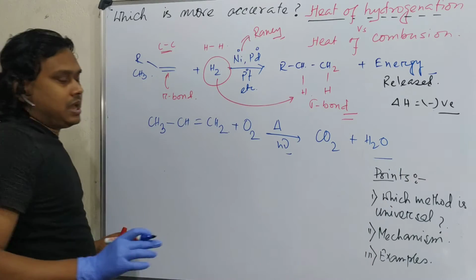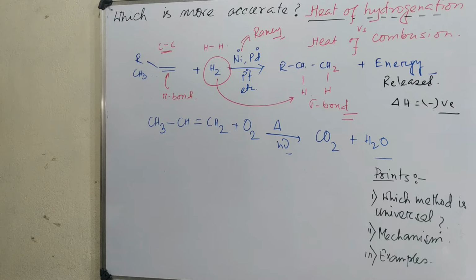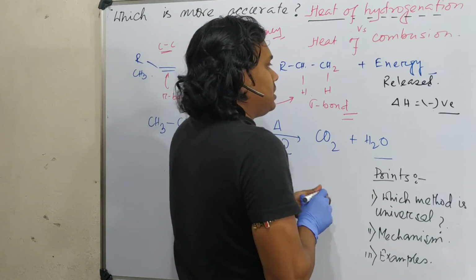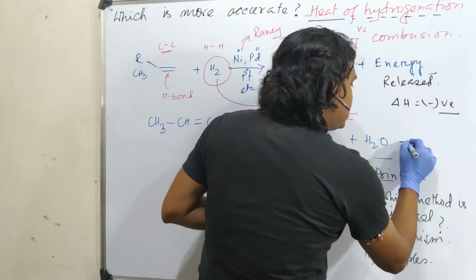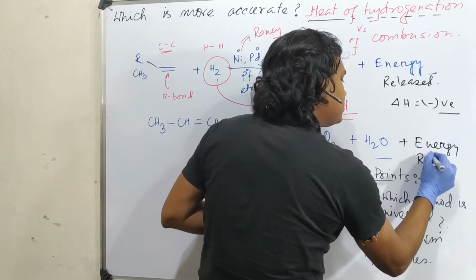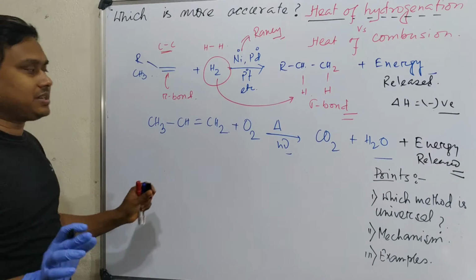Okay, so common thing. The stoichiometry between the carbon dioxide and water may change, but the rest of the things are completely common. And in this case also, some amount of energy is released. So in both cases, energy is released.